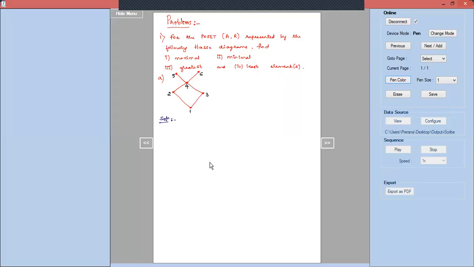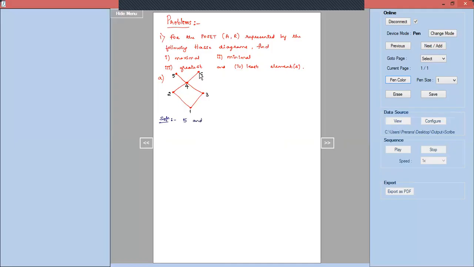It is one and the same as, or an easy way of understanding is, no edge should start from the element A. No edge should start from the element A to say that A is the maximal element. So recalling the definition, we will be able to say that 5 and 6 are the maximal elements here.